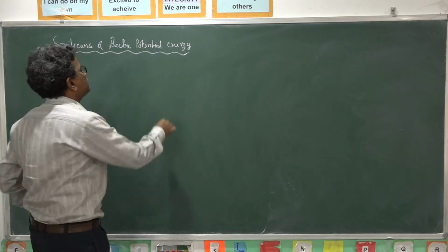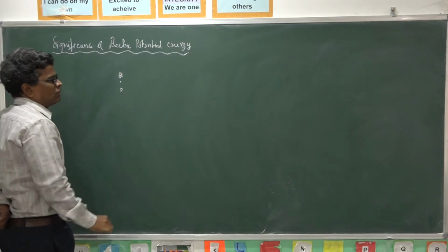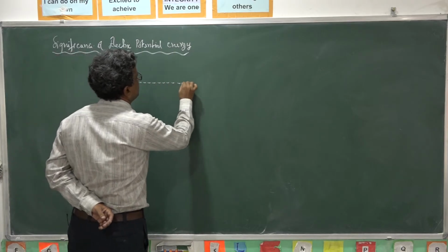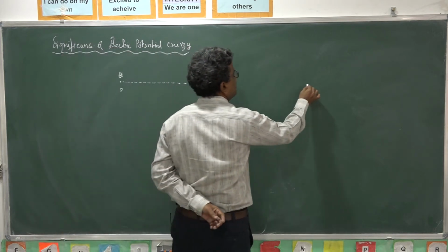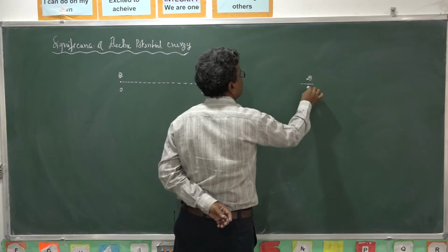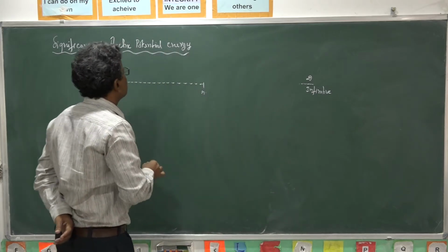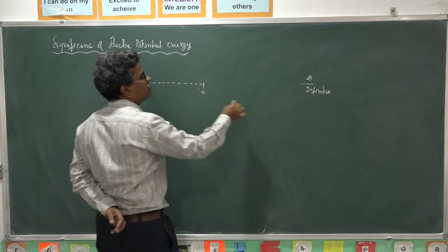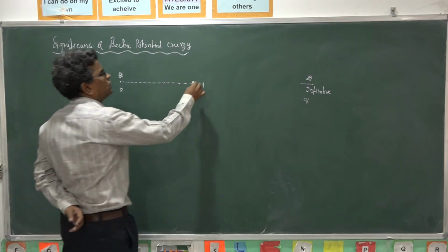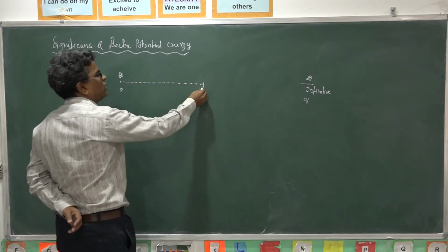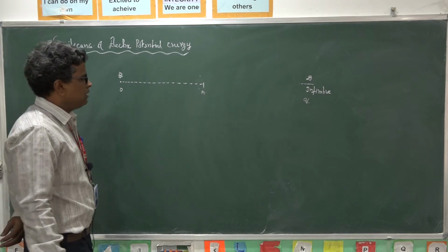Let us consider this charge Q, which is placed at O. The electric potential energy to bring a charge from infinity, let it be a test charge, up to a point at a distance R: the amount of work done is stored in the form of potential energy.